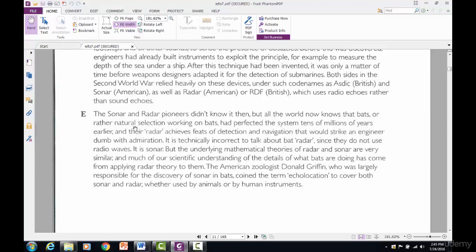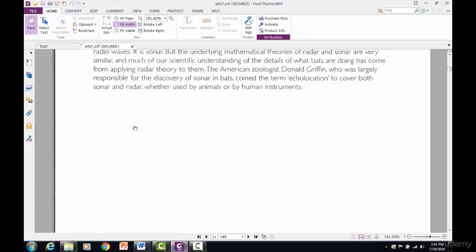All right, so in doing that, we haven't forgotten that we're doing a paragraph location question. We're going back to it now. I'm just trying to give you an idea of the proper method and strategy for doing it. Now by circling the keywords and looking at it, we were able to find number 4 and number 5. Now we just have to go back and find numbers 1, 2, and 3.